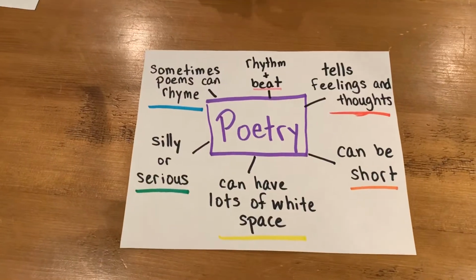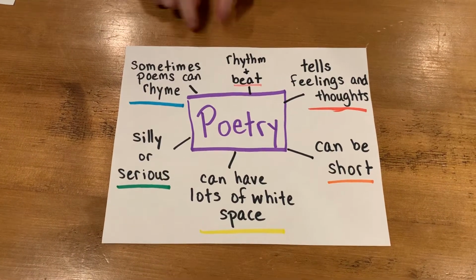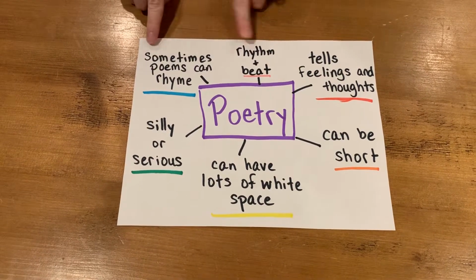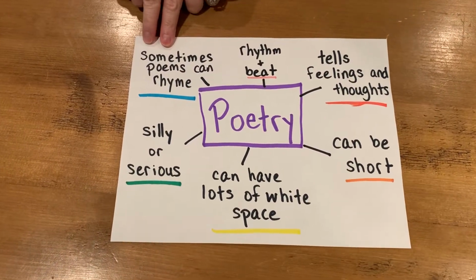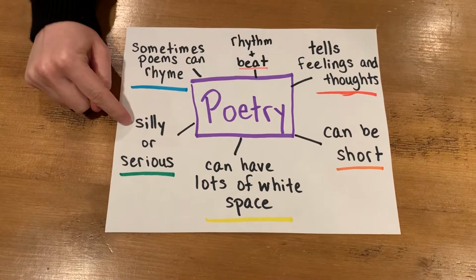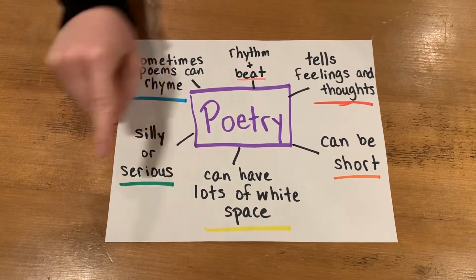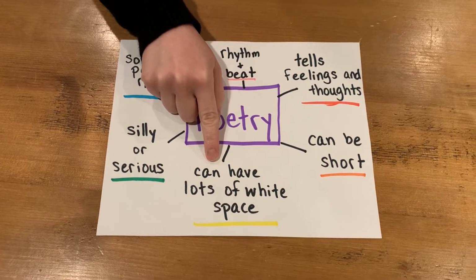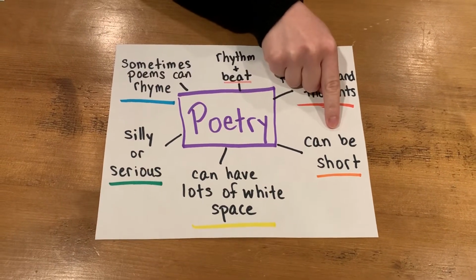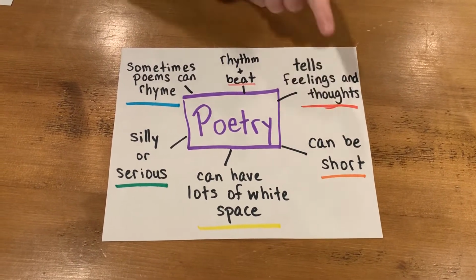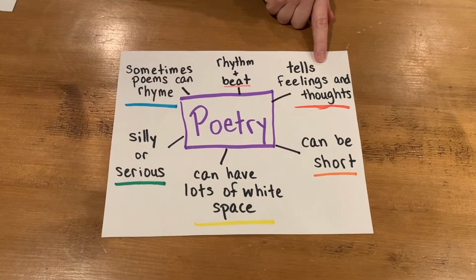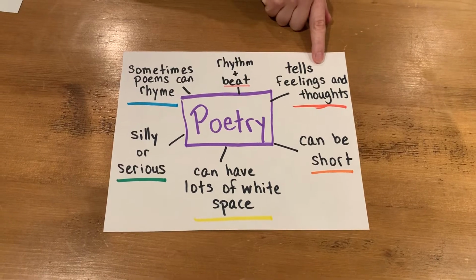So some of the elements of poetry are that poems can have a rhythm or a beat, kind of like a song. Sometimes poems can rhyme. Poems can be silly or serious. Poems can have lots of white space on the page. Poems can be short, although some can also be very long. And poems tell you feelings and thoughts that the poet or the writer of the poem can have.